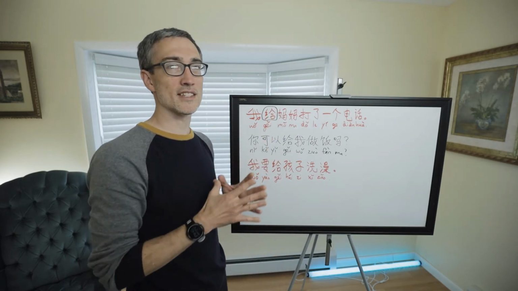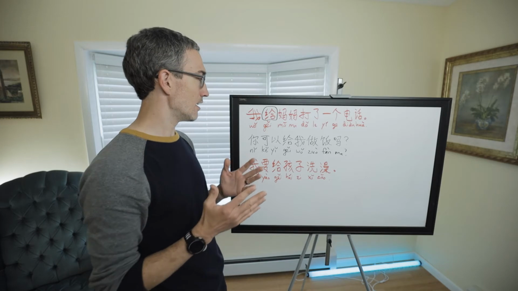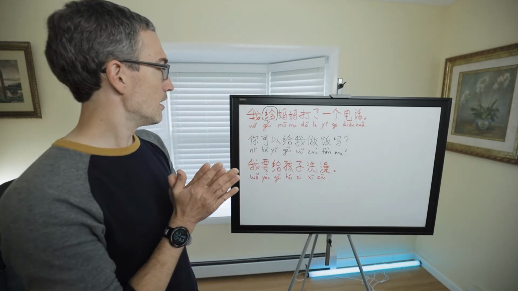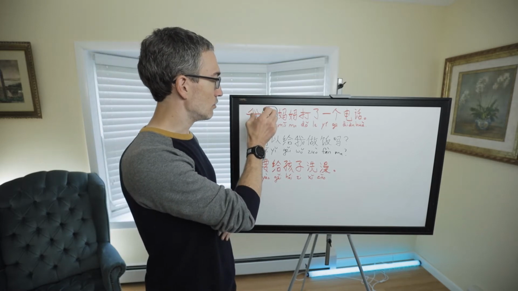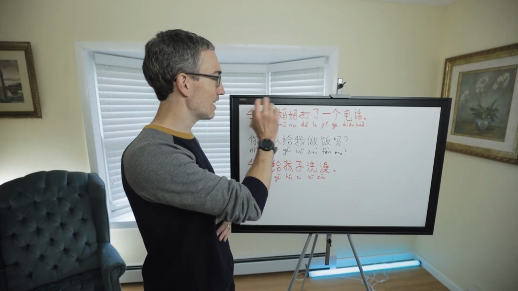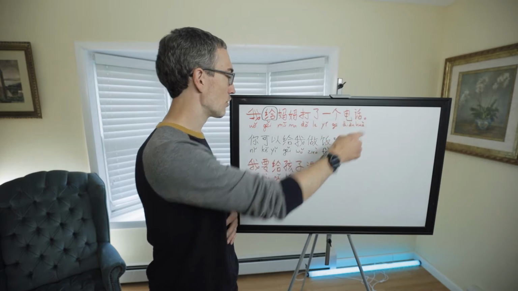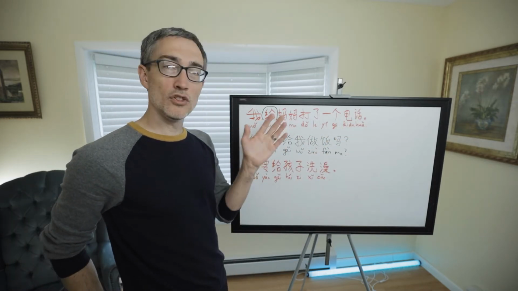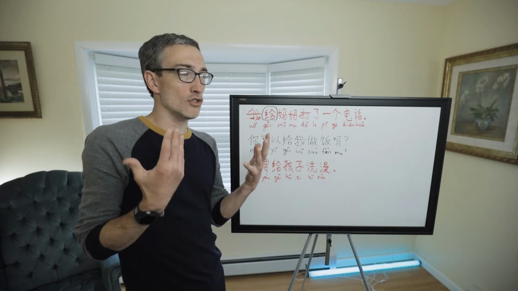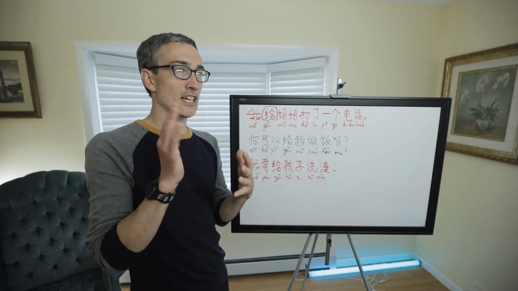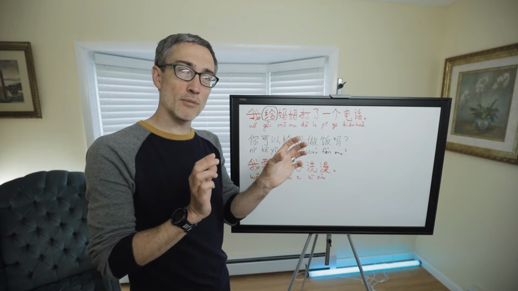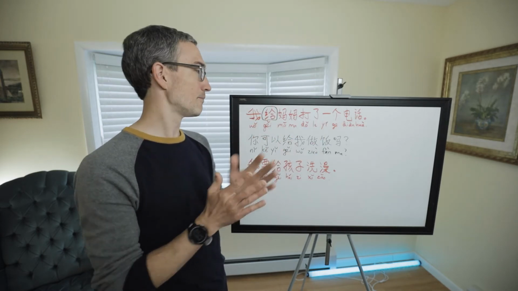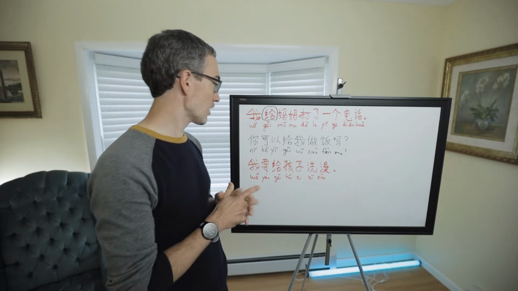I don't even know that it translates to give exactly. But you can, because it's convenient, because in English you can say give a phone call. But anyway, I, for mama, to mama, give mama, dial a phone call. That's what it is. So with da, you just learn the pattern. You know that if you're going to give a phone call to somebody, the to somebody is ge somebody, and then da 电话.